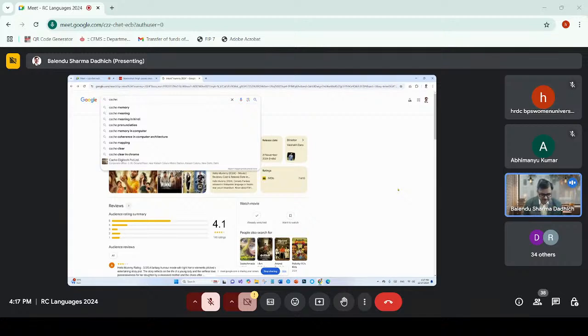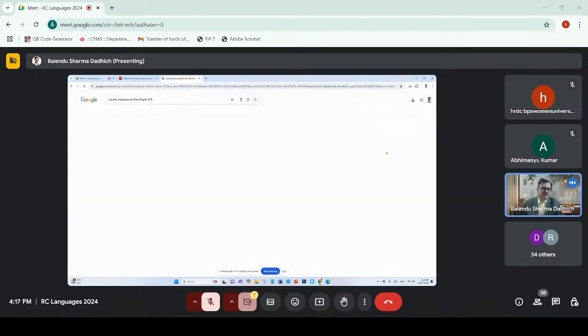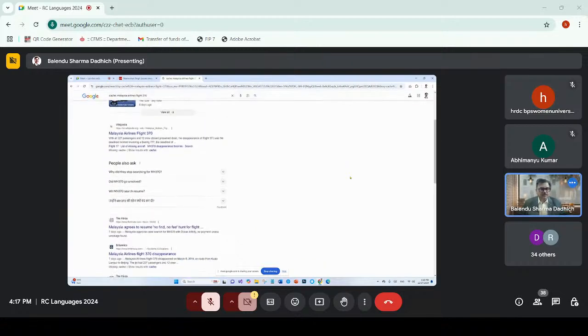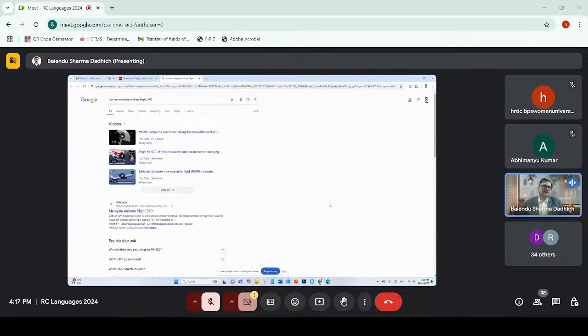So for example, Malaysia Airlines flight 370, which was lost some years back. If I click on this result, let's see what happens. If that particular thing is not available on the website, this will come from Google's own storage,